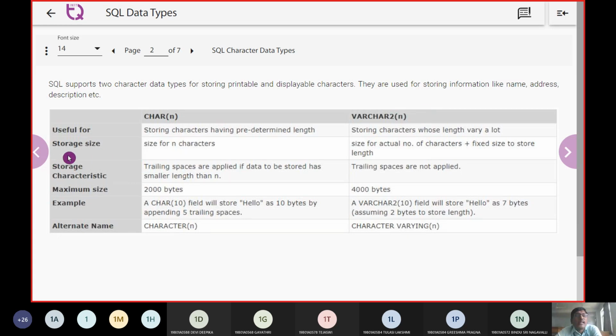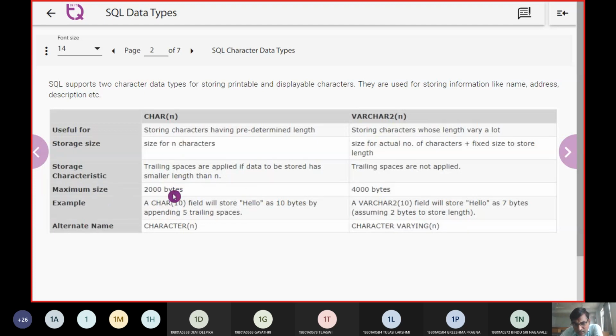And the second thing was the storage structure, the size it is going to occupy, etc. And the third thing was the storage characteristic. As far as varchar2 of n is concerned, the trailing spaces are not going to be allowed. The earlier one has a fixed size storage, and it will be relatively less.